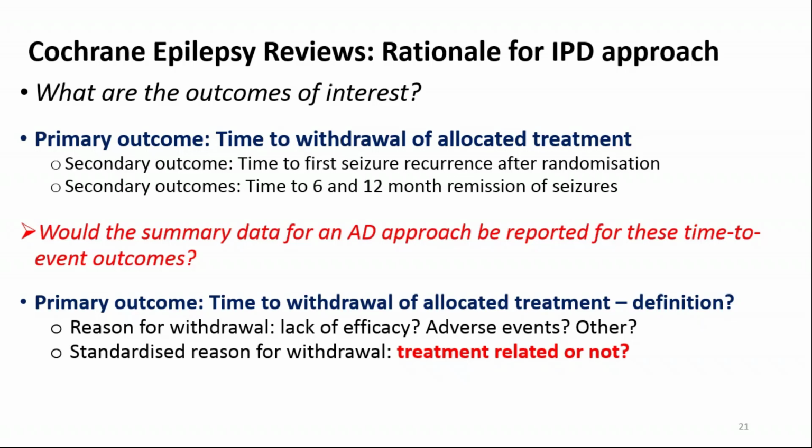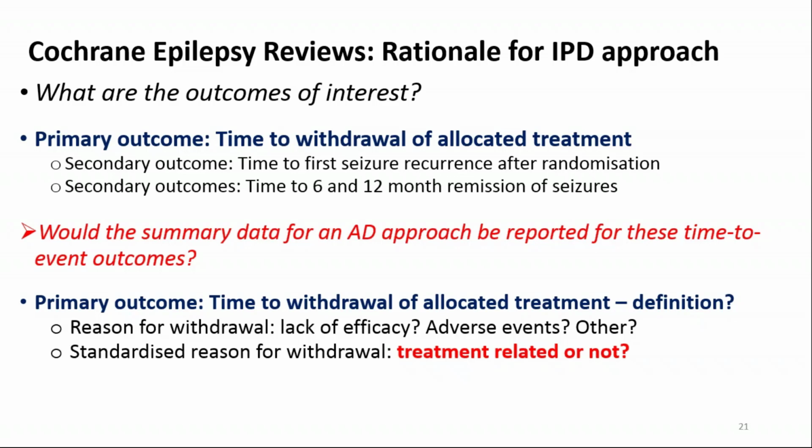But really what we're interested in is whether the reason for withdrawal is treatment related or not. So a drug not working, a drug causing side effects, we would consider to be an event within our analysis, whereas other reasons such as loss to follow-up, non-treatment related death, we would consider to be censored in our analysis.